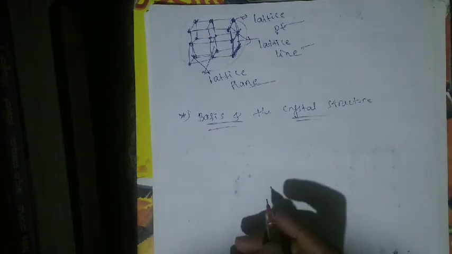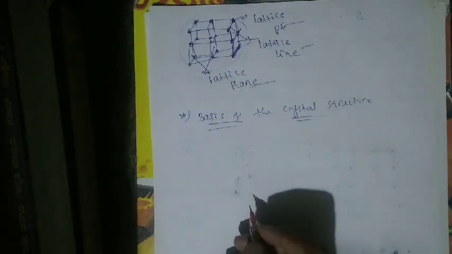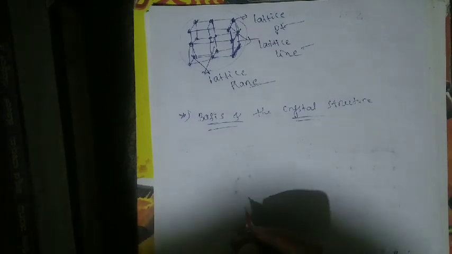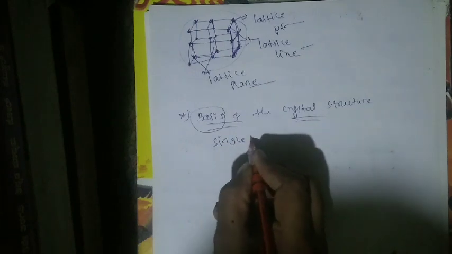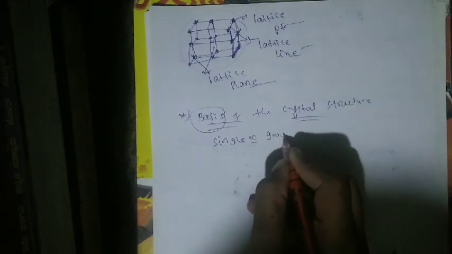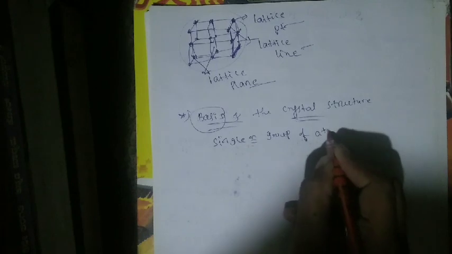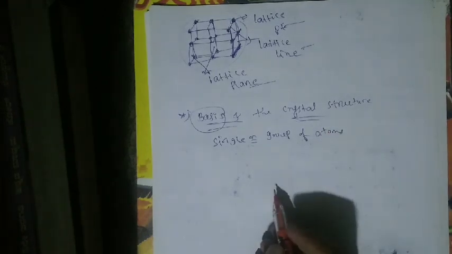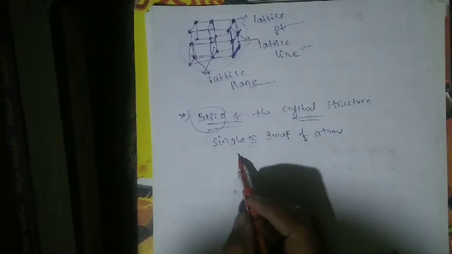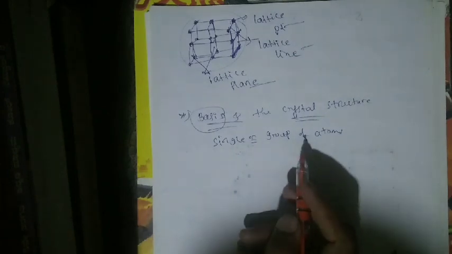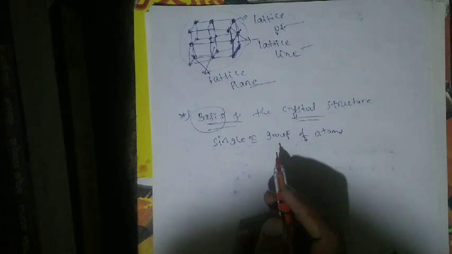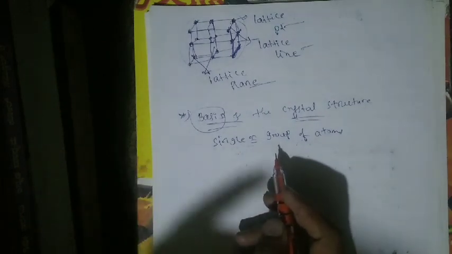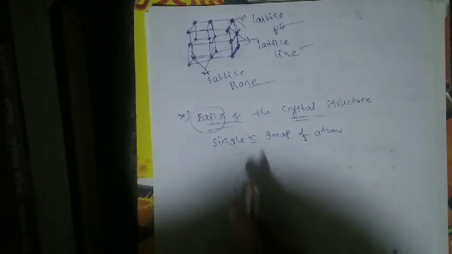Then what is the meaning of the basis? The basis may be a single atom or a group of atoms. When the basis is attached identically to an array of lattice points, a crystal structure is formed. So what is the meaning of that?